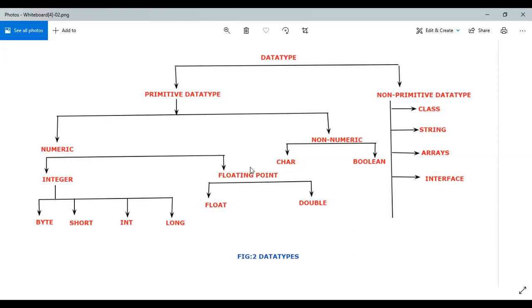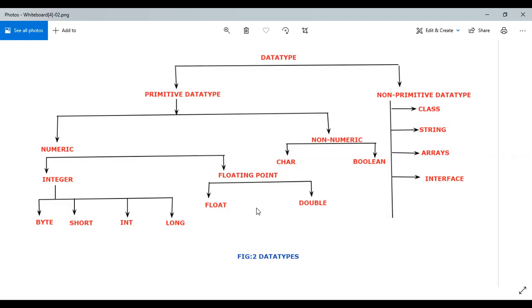Apart from that, when you come to the floating point, you have float and double, and in the non-numeric you have character and boolean. So all of this put together is what we call the primitive data type. When you come to the non-primitive data type, you have data types like class, string, arrays, and interface. Once I'm done with the basic object orientation, how to create the object and how the object is created in the memory, then I'll speak about the non-primitive data type. But for today's class, you'll be learning the complete primitive data type. Is it clear for you?